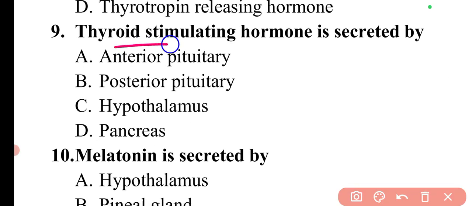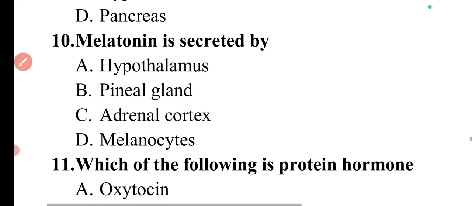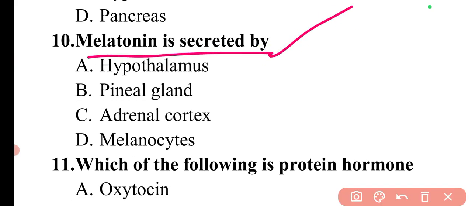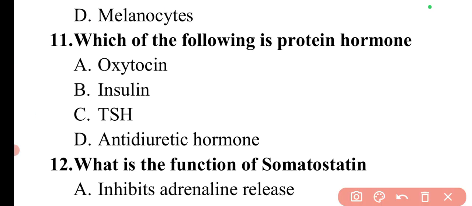Next question is, thyroid stimulating hormone is secreted by. Thyroid stimulating hormone is secreted by the anterior pituitary. So here option A is the correct answer. The next question is, melatonin is secreted by. Melatonin is secreted by the pineal gland. So option B is correct. Next question is, which of the following is a protein hormone?